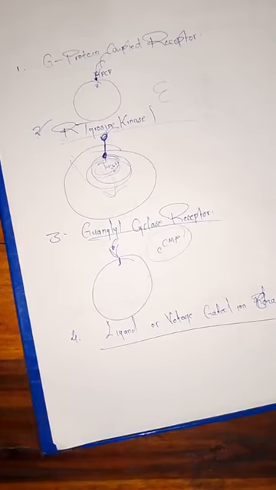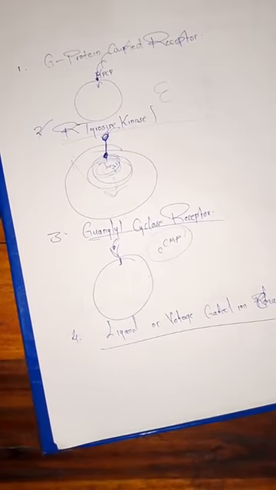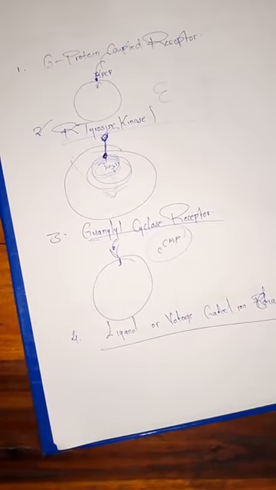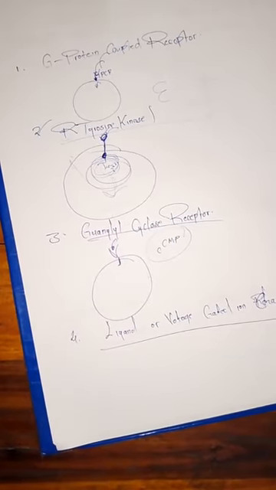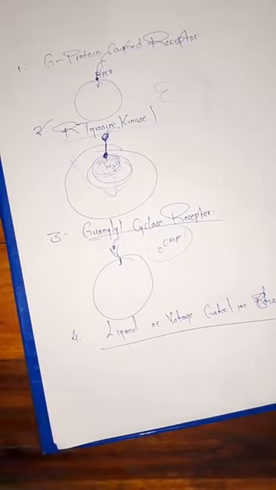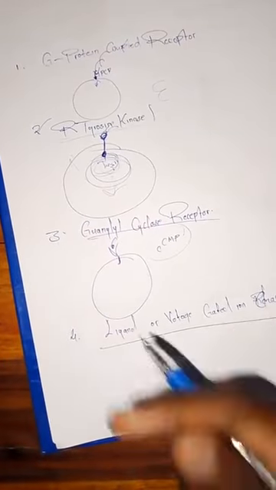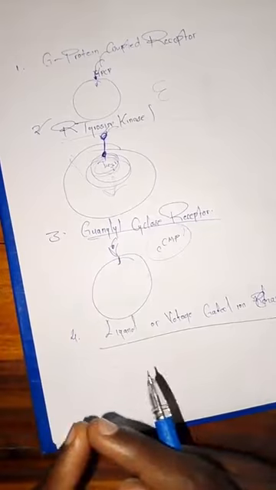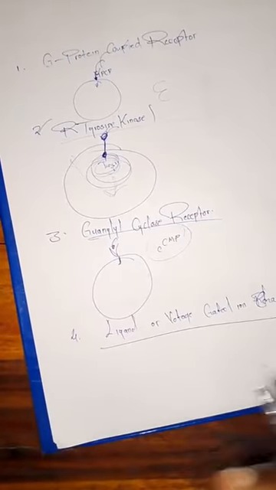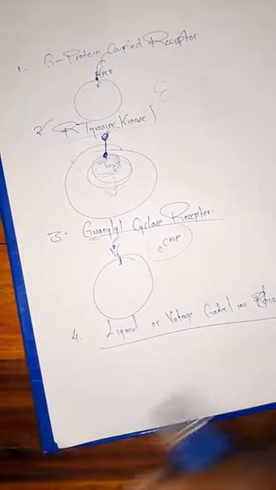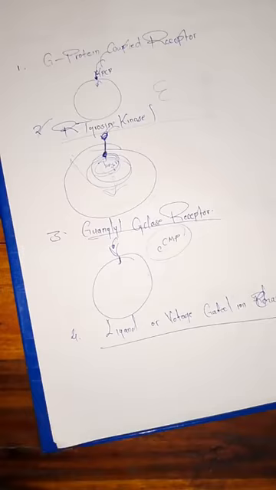It opens and closes in response to the concentration of a ligand molecule that binds onto it, or rather just the presence of that particular ligand molecule that binds on it, or due to the change in the membrane potential. We know that for those that are voltage-gated, when there is a change in the resting membrane potential, some are going to be opening and some are going to be closing in response to the changes in the membrane potential, basically.